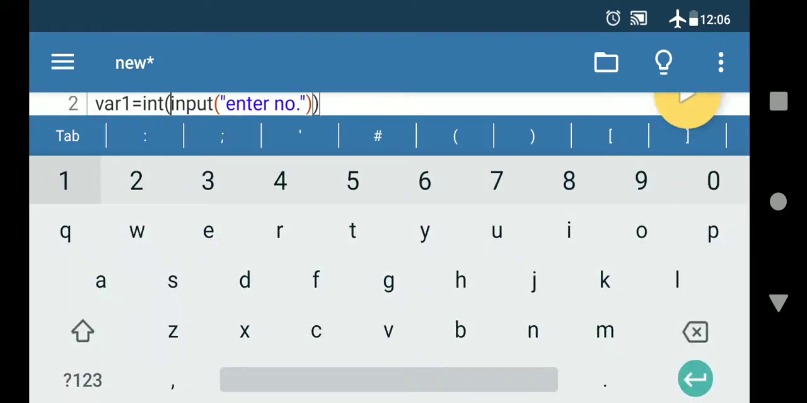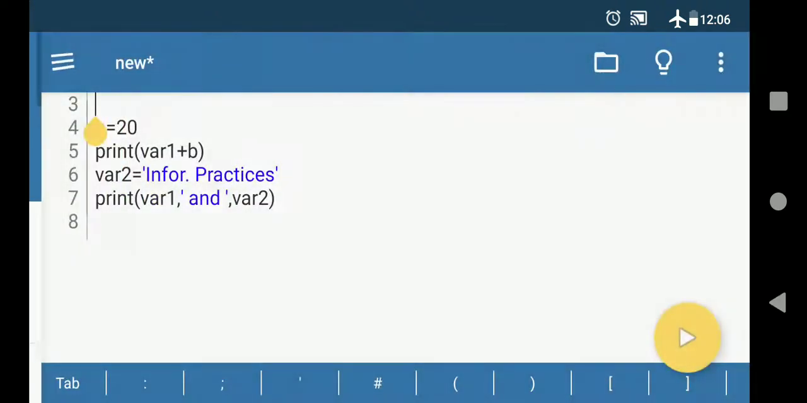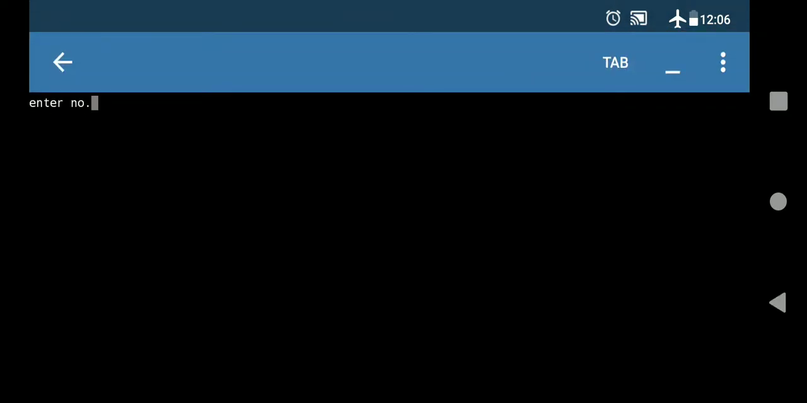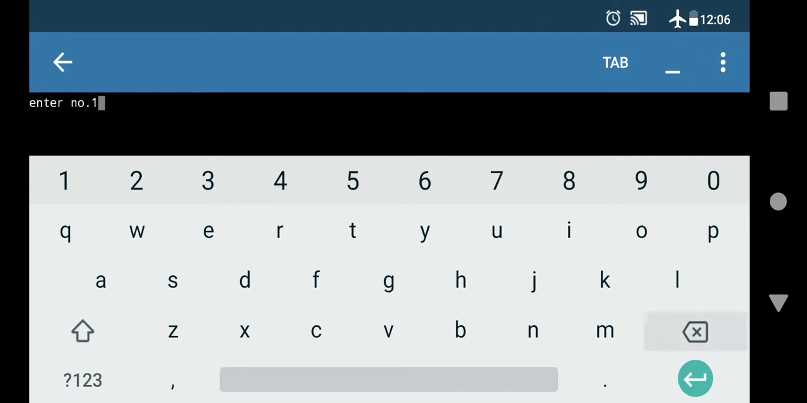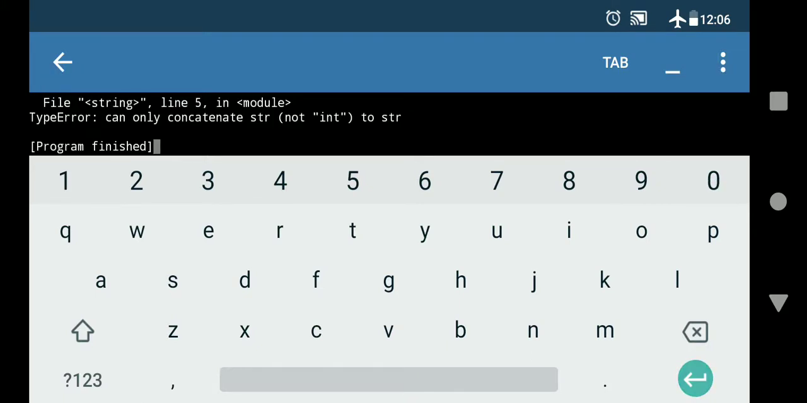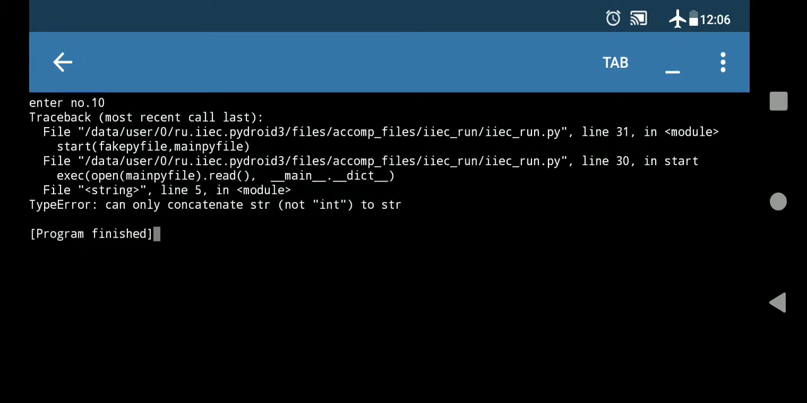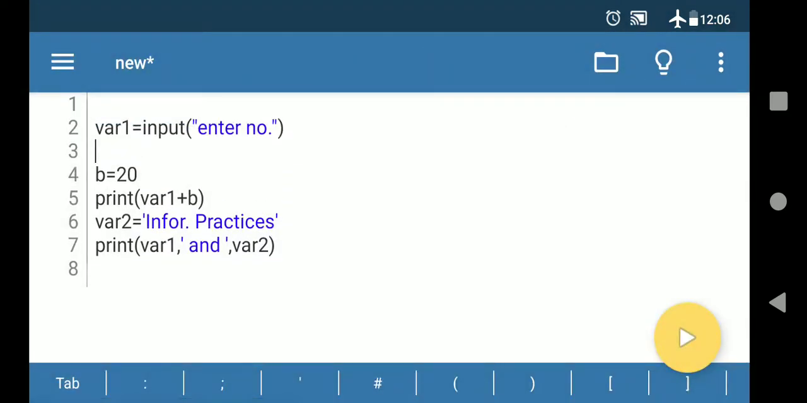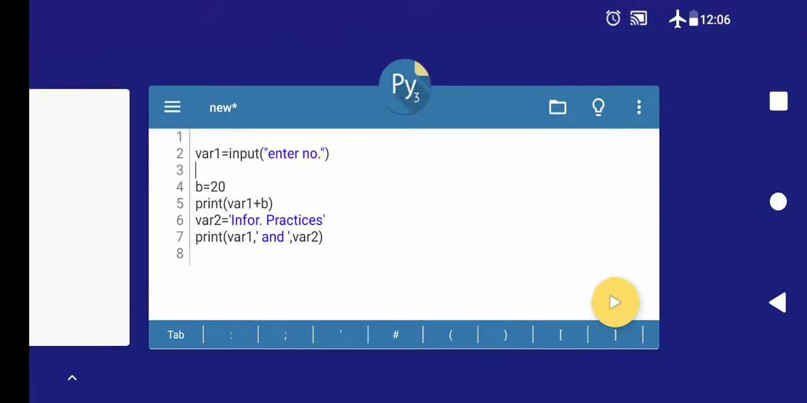Suppose if you are not writing the int, what will happen? Let me tell you. It will not do the calculation now. It will not do any calculation. Now I am going to run the program. Again I am putting here the value like 10, b value is 20. Now you can see error is coming here because we cannot concatenate a str with the int. So it means we have to use here the int function. This is the role of input here. Okay, hope you understood this.